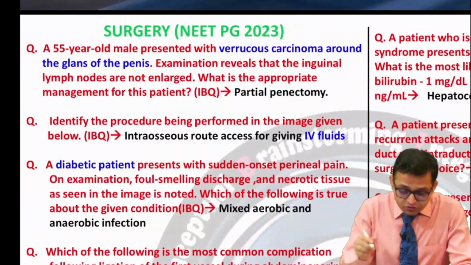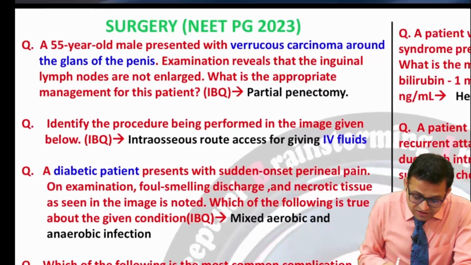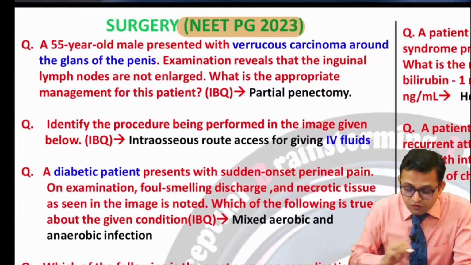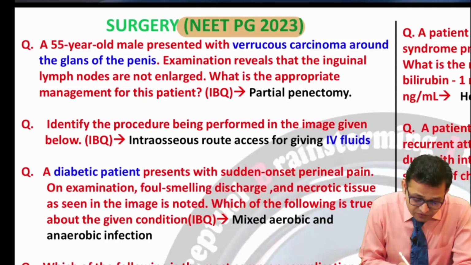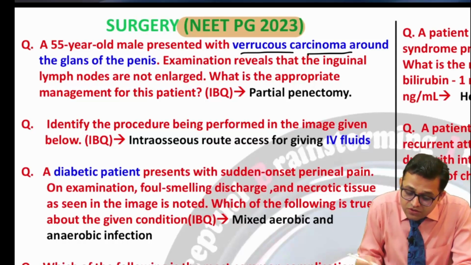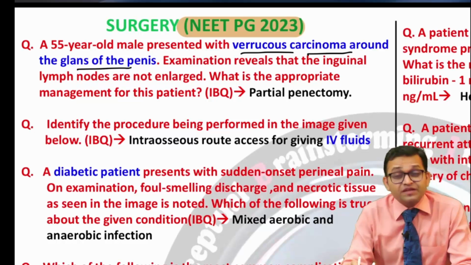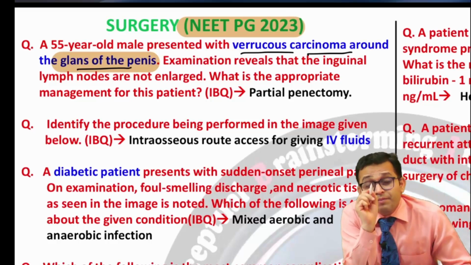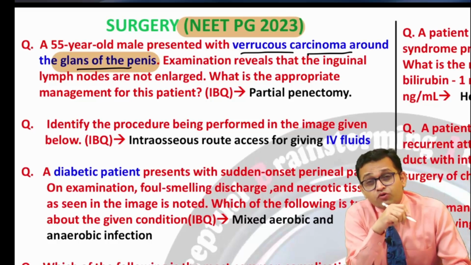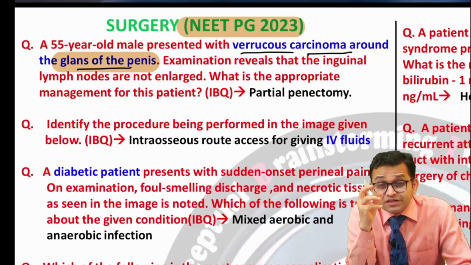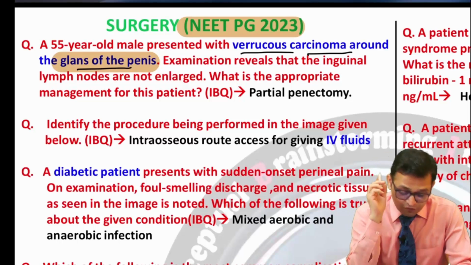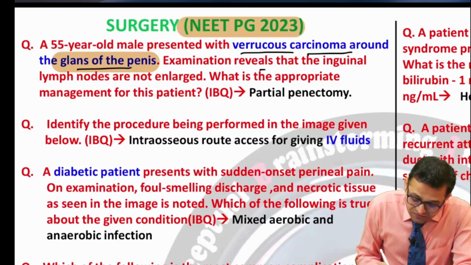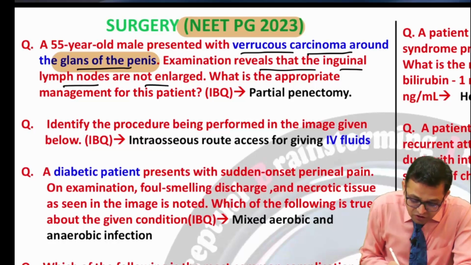Surgery NEET PG 2023, the recent exam pattern we are going to follow. As you can see, the first question: a 55-year-old male presented with a verrucous carcinoma around the glans of the penis. So get ready, the topic is penile cancer. This topic is important, and its treatment, especially the surgical treatment, is important, which we have to focus on. Examination reveals that the inguinal lymph nodes are not enlarged. What is the appropriate management for this patient?